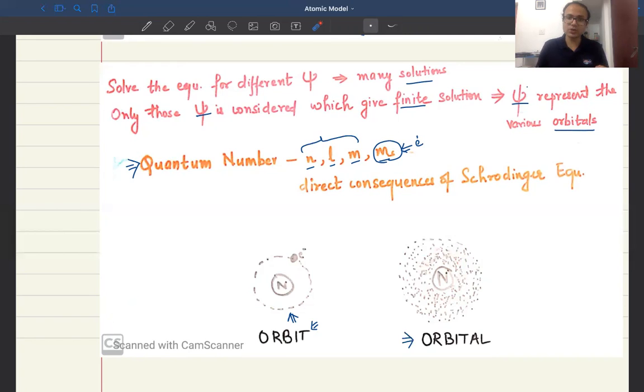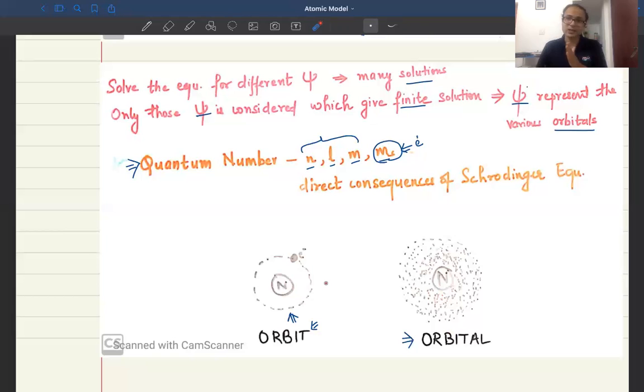So we don't talk about the electron existing in a particular orbit, but rather in a region of space. An orbital represents the region of space where you find the probability of finding an electron. An orbital represents a region; an orbit represents a well-defined path.